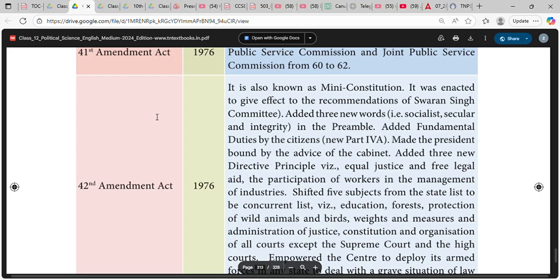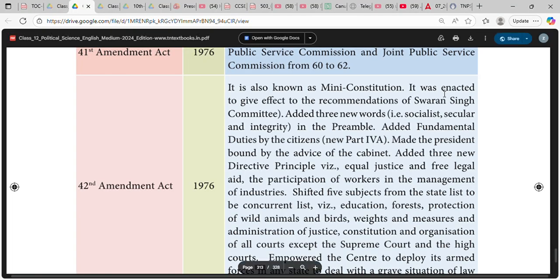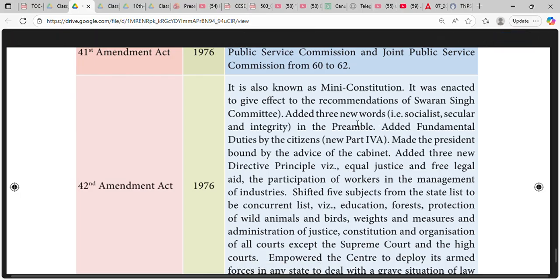42nd Amendment Act 1976, also known as the mini constitution. It was enacted to give effect to the recommendations of the Swaran Singh Committee. Added three new words: socialist, secular, and integrity in the preamble. Added fundamental duties by the citizens.